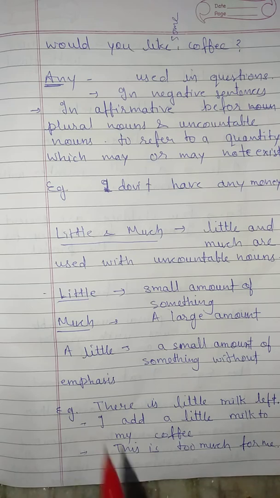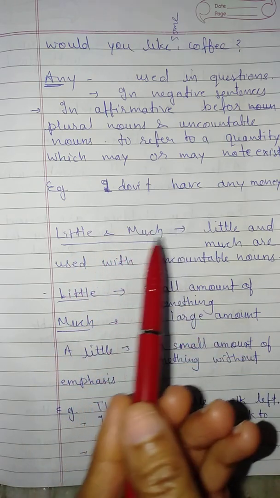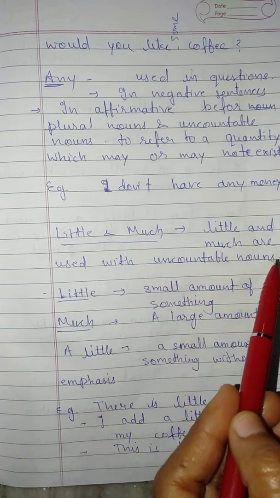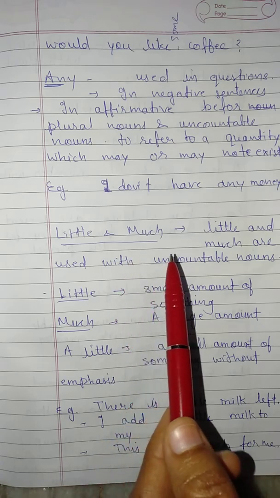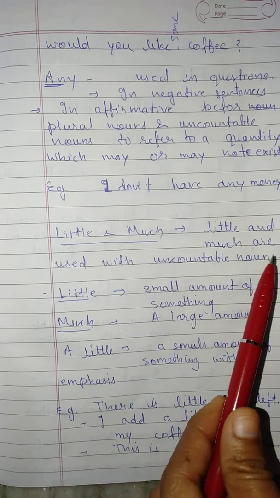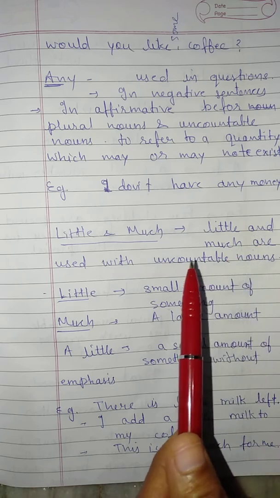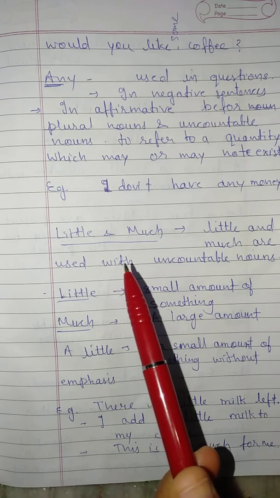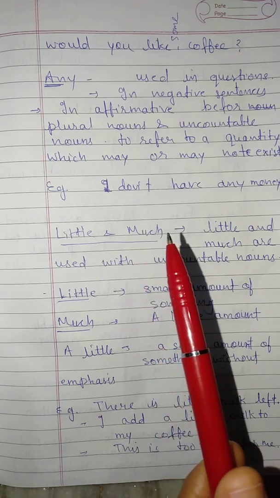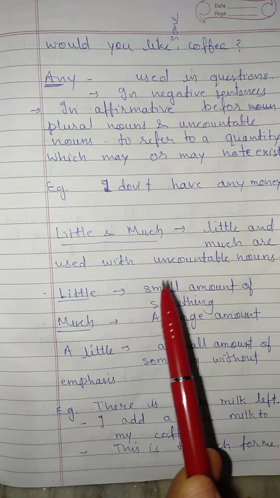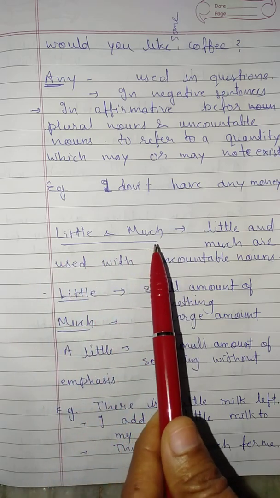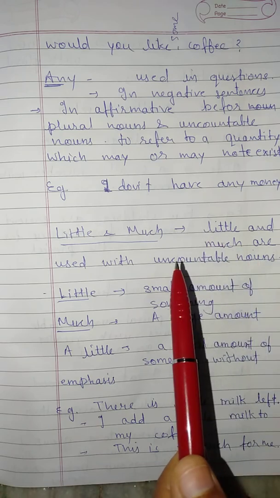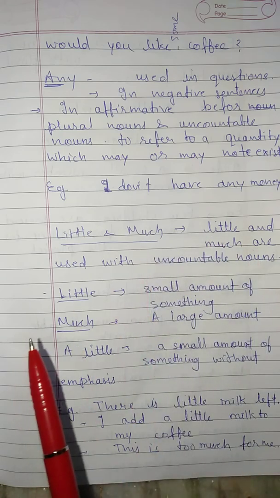Now we will discuss little and much. Little and much are used with uncountable nouns. It means when in a sentence there is an uncountable noun given. I hope you know about countable and uncountable nouns. Again I repeat, countable means when we can count, and uncountable means when we cannot count. So little and much both are used with uncountable nouns, the things which we cannot count.